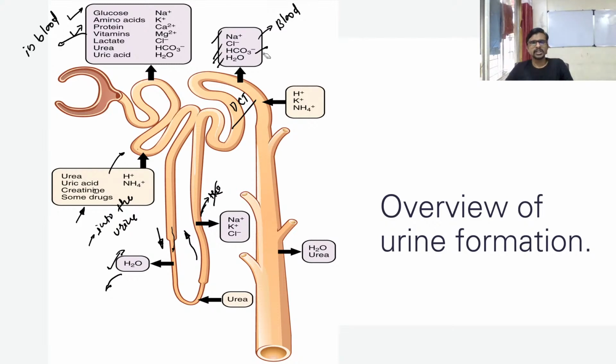Okay, but I already told you the pH of urine is alkaline here, but after DCT it is acid, and the reason is absorption of HCO3 and the secretion of H plus inside of the urine. Okay, so here is also secretion of ammonia inside of the DCT, and in the collecting duct absorption of urea and H2O also happens.